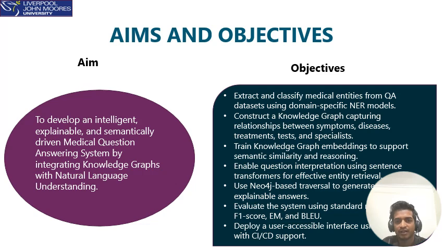The objectives outline each major step. So first, we extract entities from the medical text like symptoms, diseases, treatments. Then we construct a knowledge graph to represent those relationships. With that in place, we train graph embeddings, which allow us to perform semantic reasoning. We also use sentence transformers to interpret the user queries and match them with the relevant entities from the graph. Using Neo4j, we then traverse related nodes to build the required answers. The system is thoroughly evaluated and finally deployed with a Streamlit interface integrated with CI/CD pipelines for scalable execution.